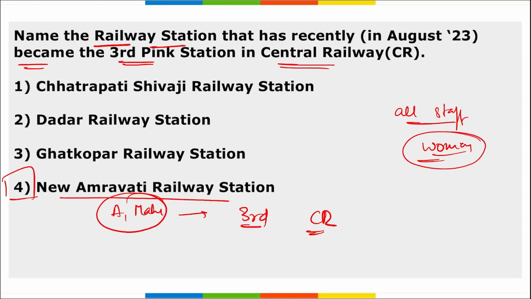Next, the first pink station in India was opened in 2017. That is your Matunga suburban station in Mumbai. And second was opened in 2018. That is Ajni station, that is in the Nagpur division of Maharashtra. And third is your New Amravati railway station in Amravati, Maharashtra. That is the third pink station.